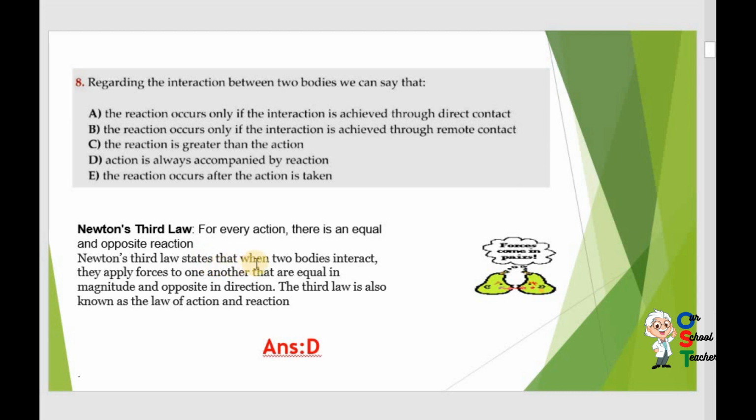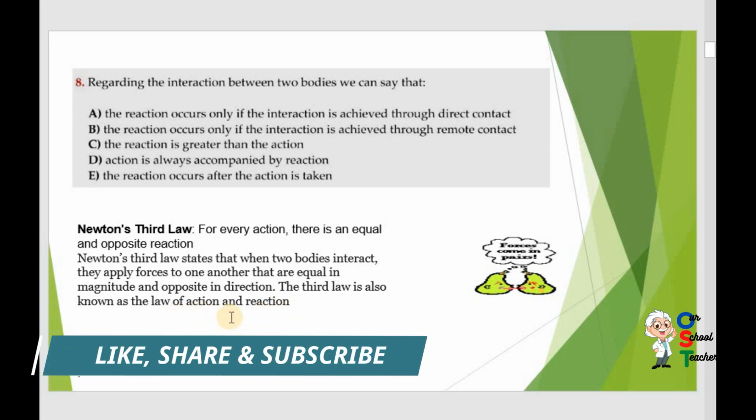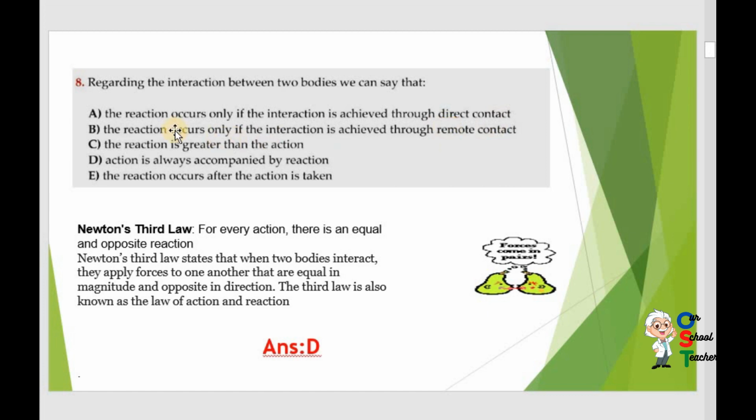Newton's third law states that when two bodies interact, they apply forces to one another that are equal in magnitude and opposite in direction. The third law is also known as the law of action and reaction. When there is an action, in response there would be a reaction. So option A, the reaction occurs only if the interaction is achieved through direct contact. Not so. It's the response to the action.